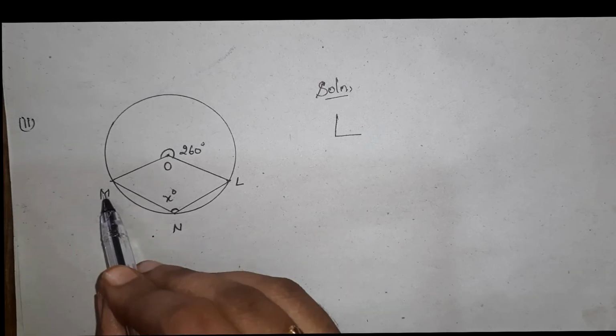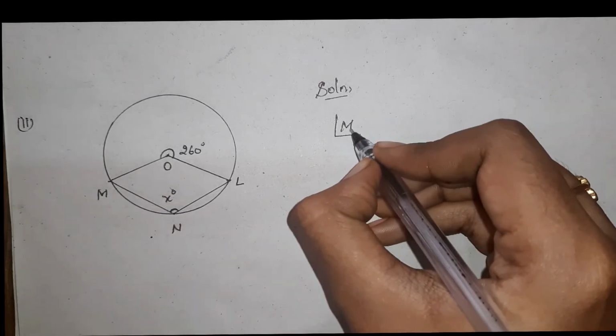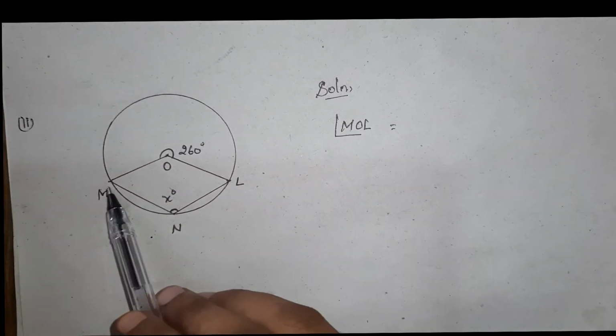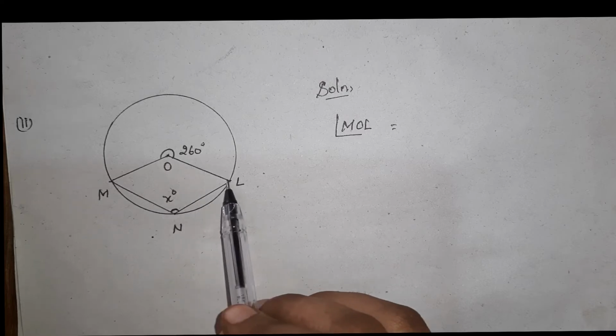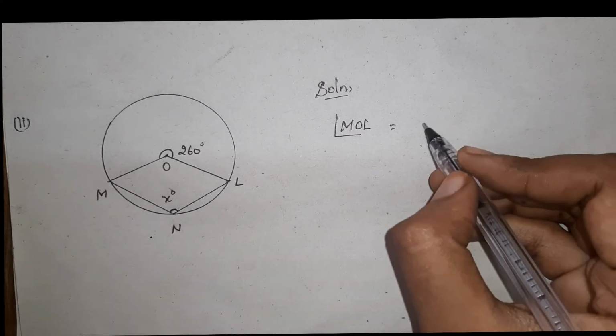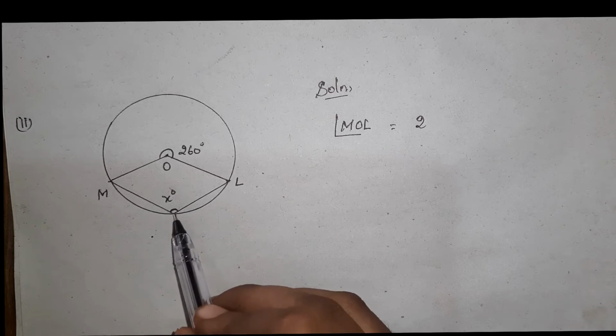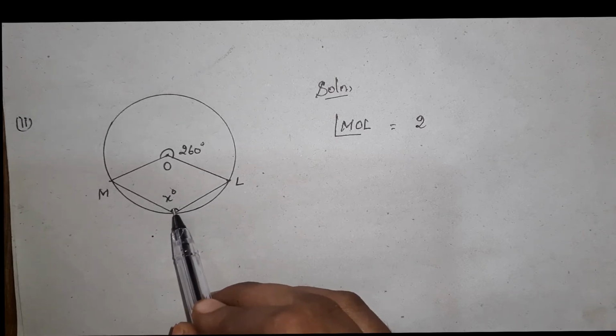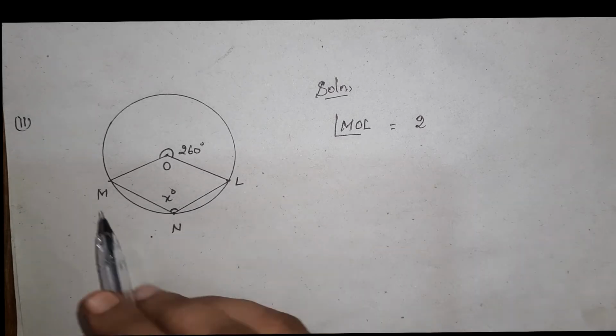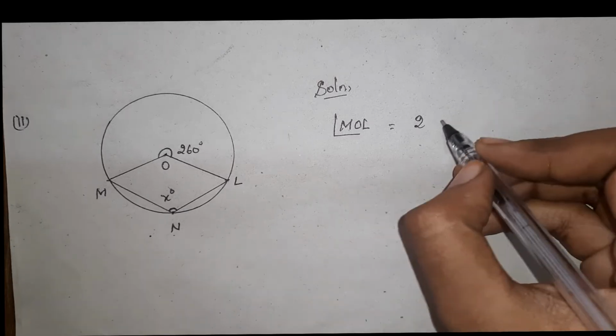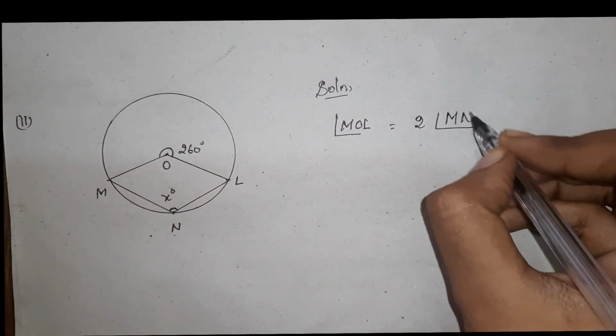Angle MOL is equal to twice the angle subtended by any point on the circle, angle MNL.